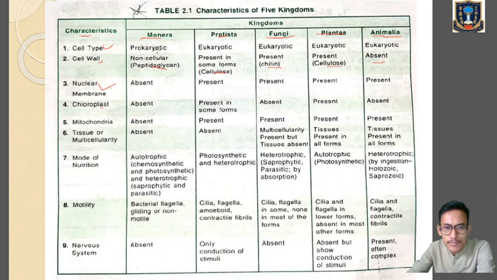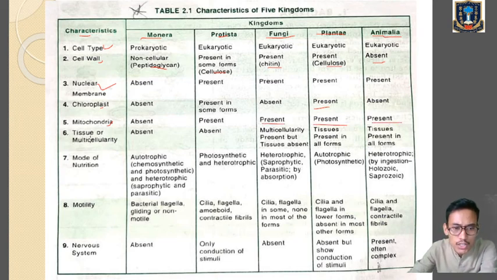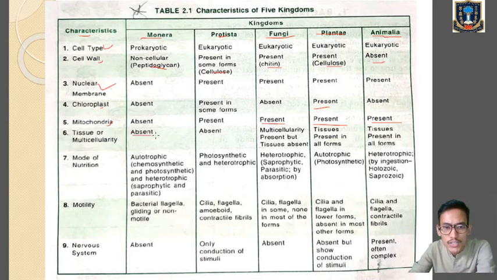Chloroplast is absent in Monera, present in some Protista forms, absent in fungi, present in plantae, absent in animalia. Mitochondria absent in Monera, present in Protista, fungi, plantae, and animalia. Tissue or multicellularity: in Monera they are absent because they are unicellular. Protista also are unicellular eukaryotes, so it is absent. But in fungi we find multicellularity. In plantae also we find tissues. In animals we find tissues in all the forms.